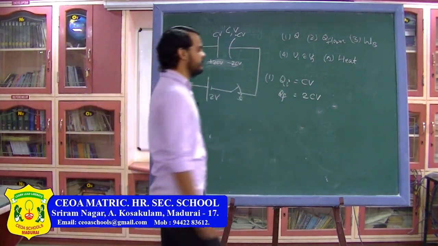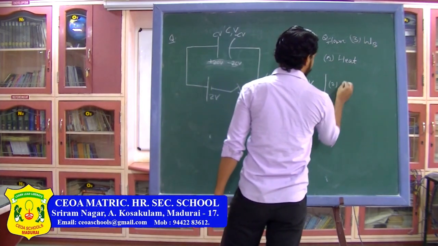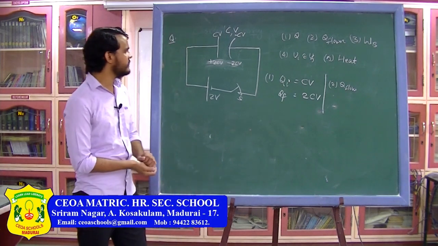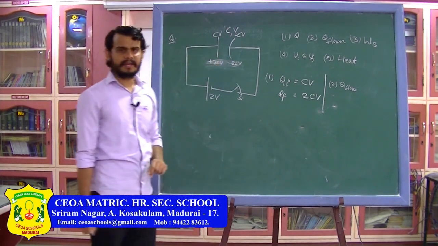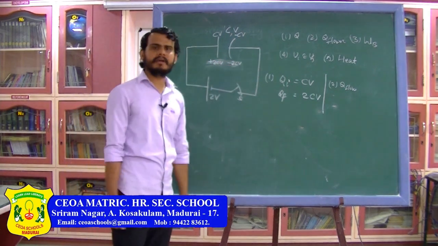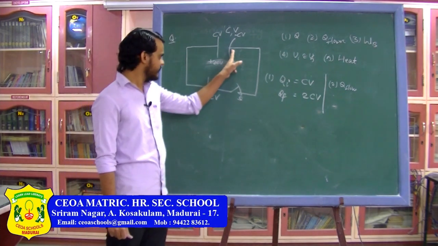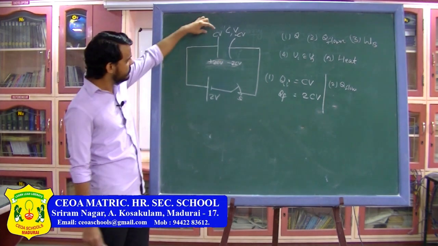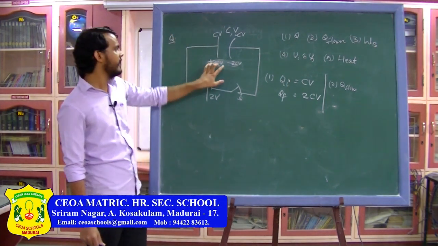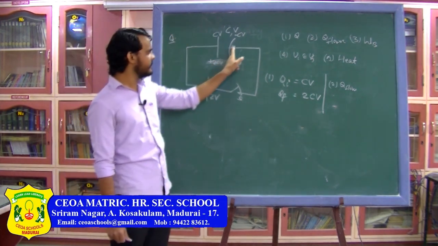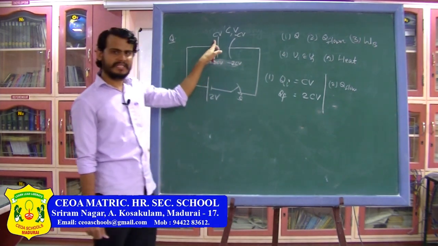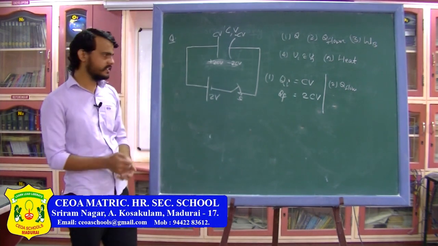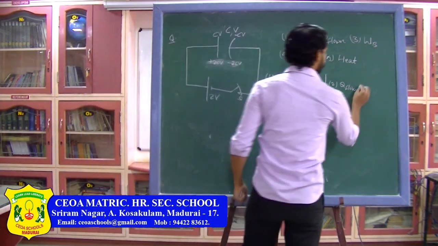Next thing, we have to find the charge flown through the battery. Now as you can see here, initially the charge is minus CV, finally the charge is minus 2 CV. So from this plate, CV charge has flown through the battery and it has deposited here, because initially here the charge is CV and here the charge is 2 CV. So from this plate CV charge is leaving and on this plate CV charge is depositing. So through the battery CV charge has flown. So charge flown through the battery will be C into V.